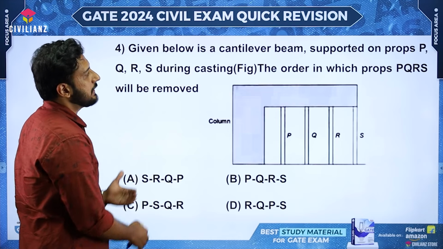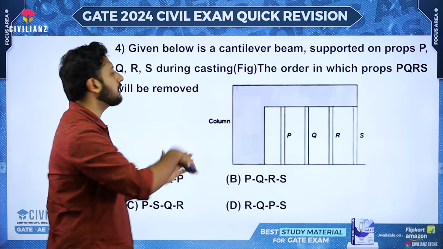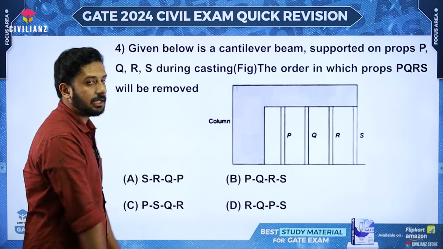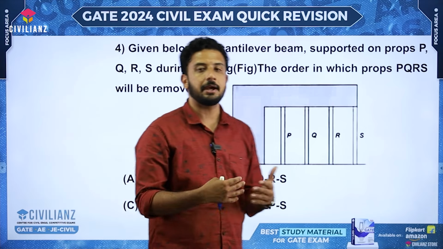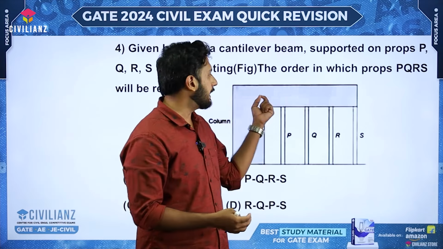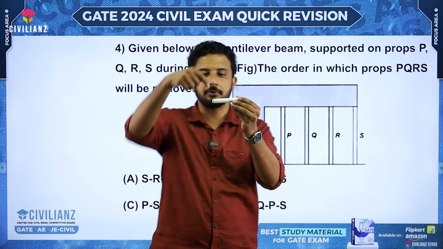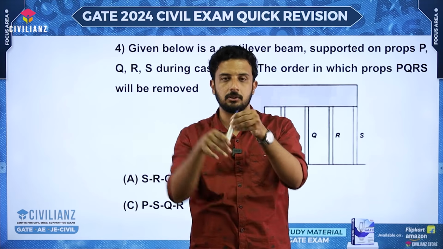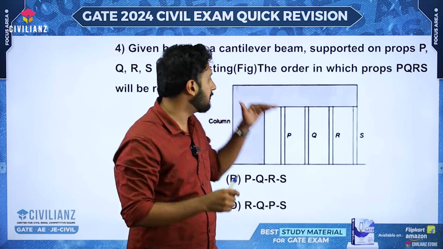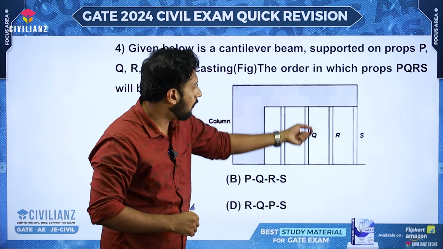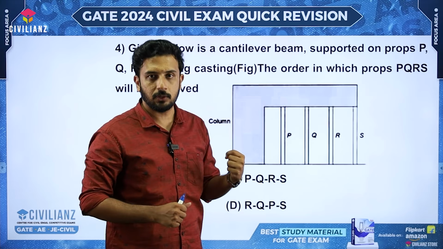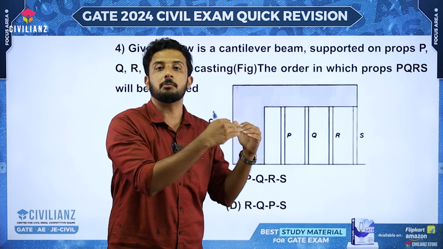Now what they are asking is the order in which the props are to be removed. Okay, so it's a cantilever, right? And we know that if you have a cantilever, the tension will be coming on the top side, right? If you apply a load to a cantilever, it will be bending like this, no? So tensile reinforcement will be given on the top side. So while removing the props as well, it should be in the form of a cantilever.